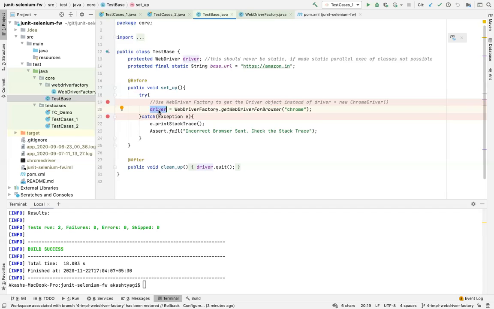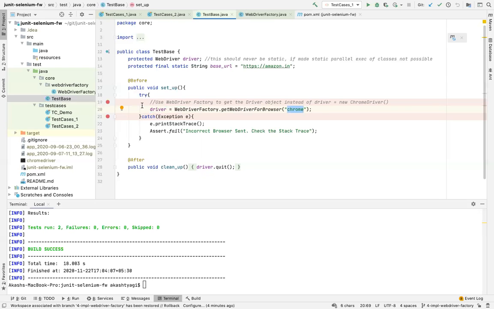But this doesn't solve the problem which we originally discussed. Remember, we discussed that if we want to run it in Firefox, I should not be changing anything. But here also I will have to change something. I'll have to pass Firefox here, then it will run in Firefox. So this is just the first step. To achieve what we originally planned, we'll have to do one more thing, which I've added in the next branch. I'll tell you that in a while.